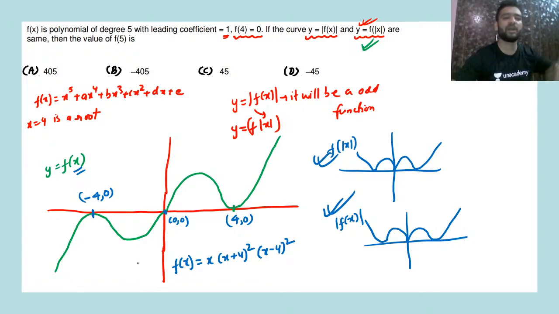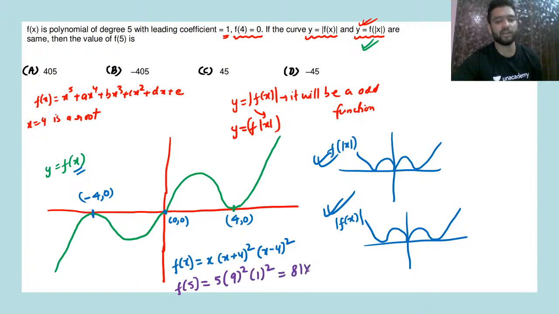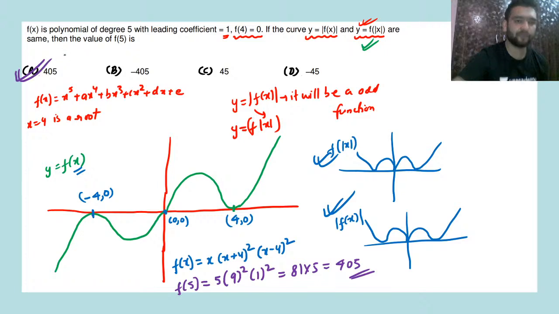So from here what we needed to find was f of 5. So f of 5 will be what, guys? 5 into 9 whole square into 1 whole square. So that will be what? 81 into 5, and that is nothing but 405. Option A will be the correct answer. A, 405. Yes, is it clear to everyone?